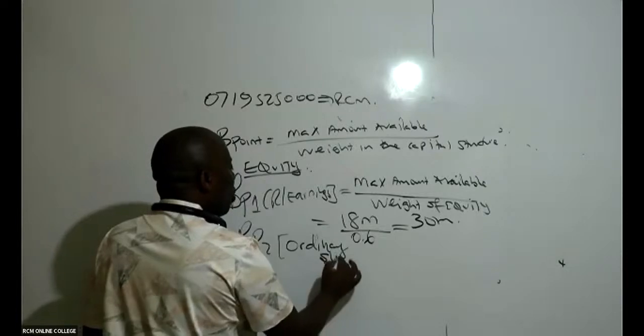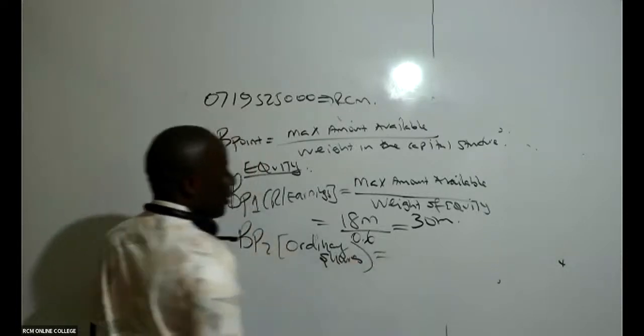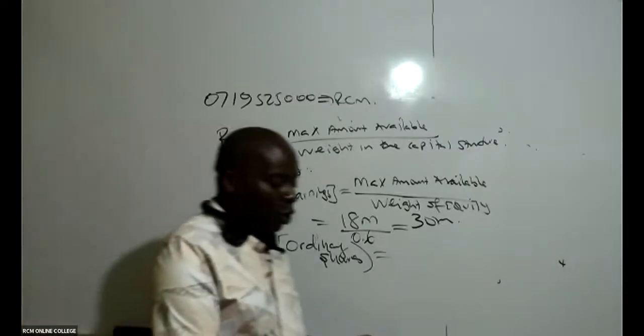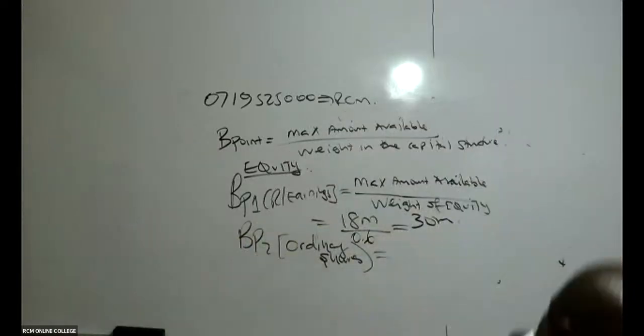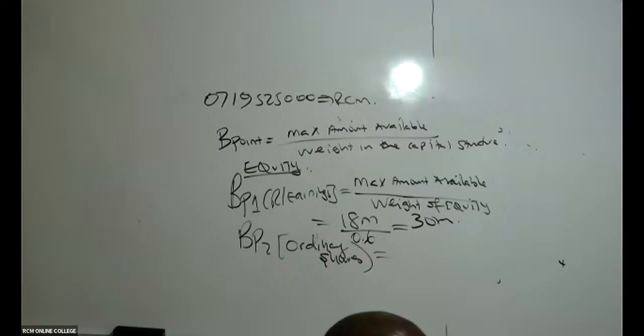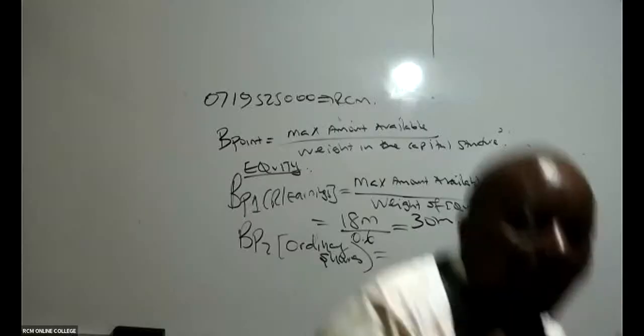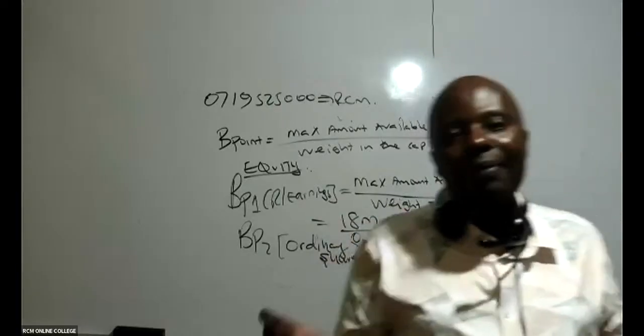Breakpoint 2 under equity, for ordinary shares. We go to ordinary shares and ask, what are they telling us under ordinary shares? They're only telling us that new ordinary shares will be issued at the current market price of 30 each. They are not giving us any maximum. There is nowhere they define the maximum amount that we can get from ordinary shares.